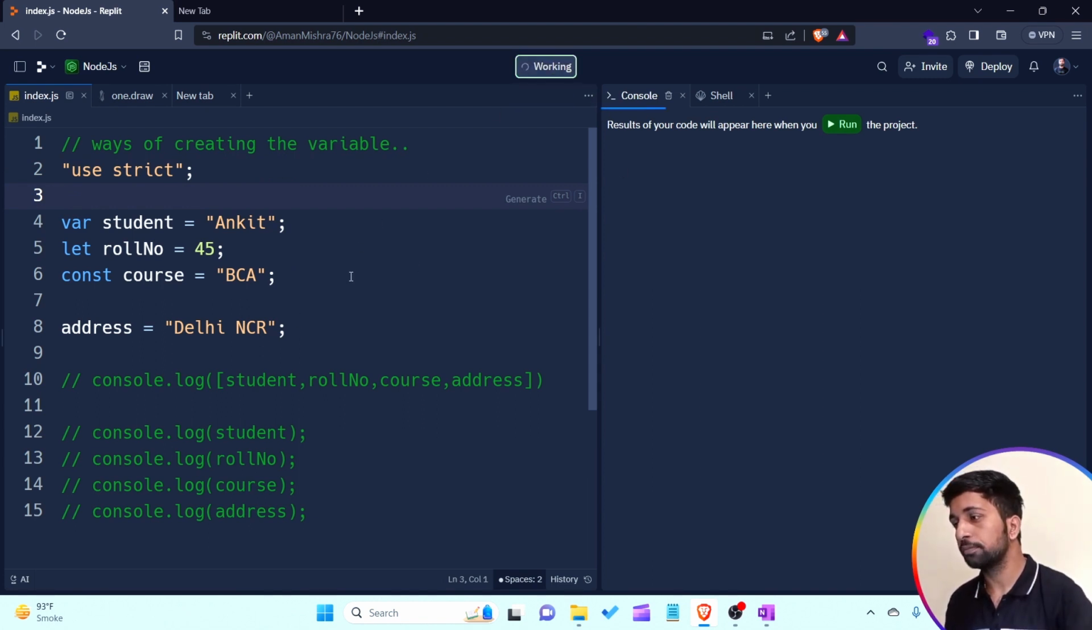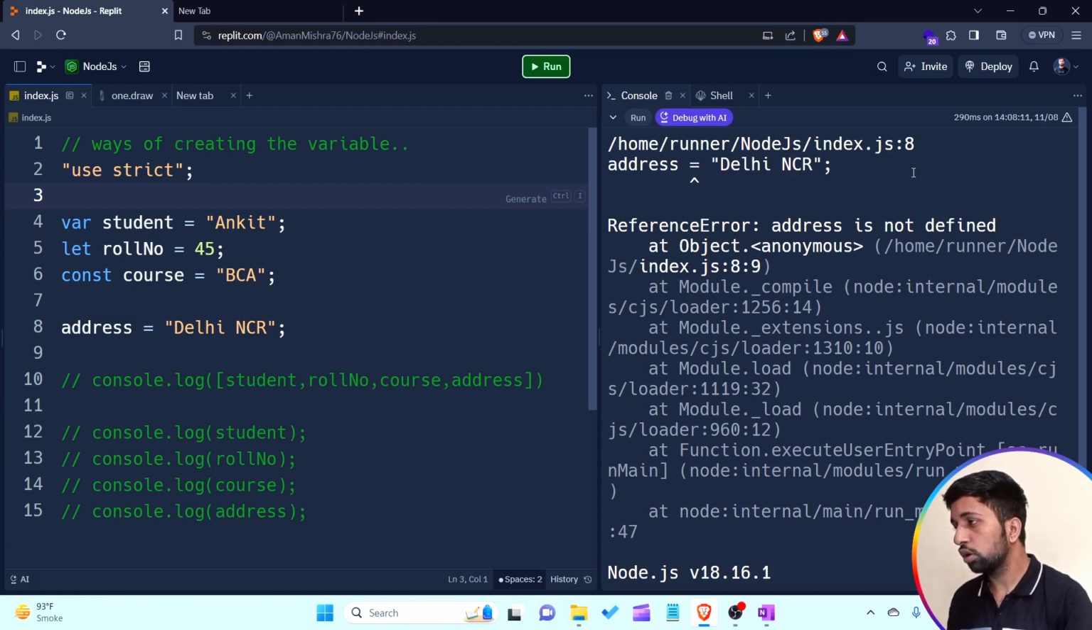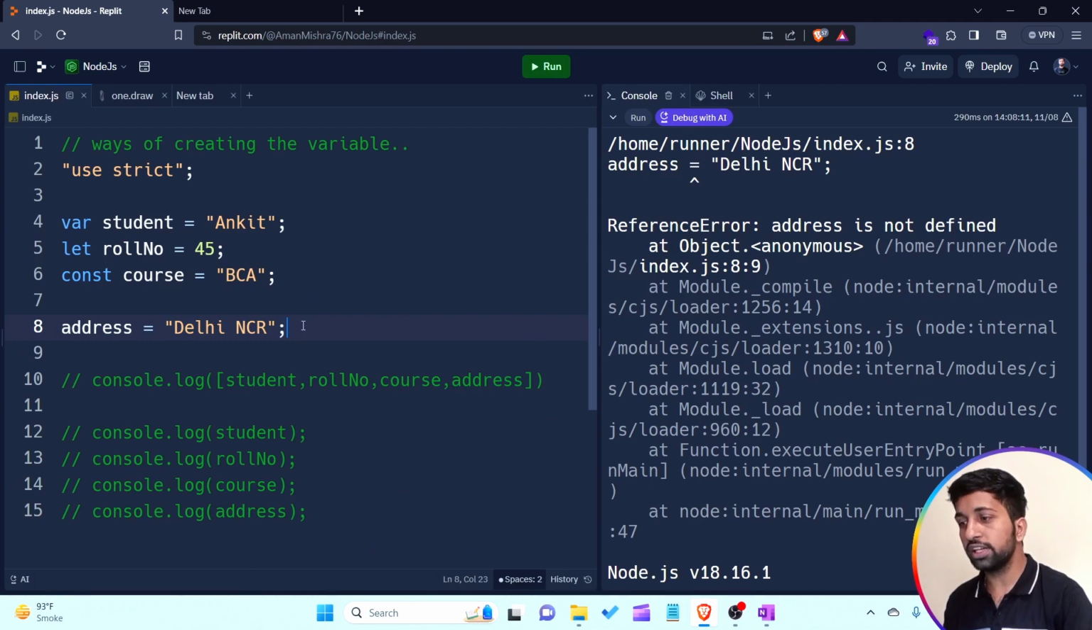If I run the code, you can see a huge amount of error comes. In line number 8 in the index.js file, address is equal to Delhi NCR, in this particular line the error occurred. Address is not defined at object anonymous. We are not able to create a variable without using any keyword when I'm using this particular line, that is use strict.